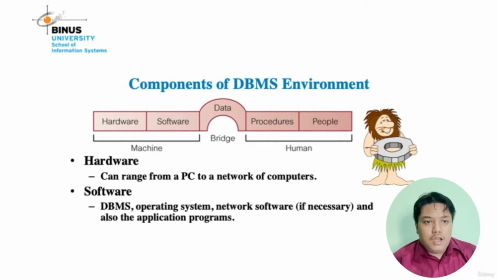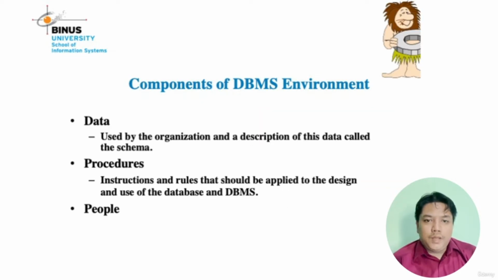Okay, and the next component that connects machine and human is the bridge. Number 3 is the bridge, where in the bridge there is data. What is the meaning of data? Data used by the organization, and the description of this data is called the schema.